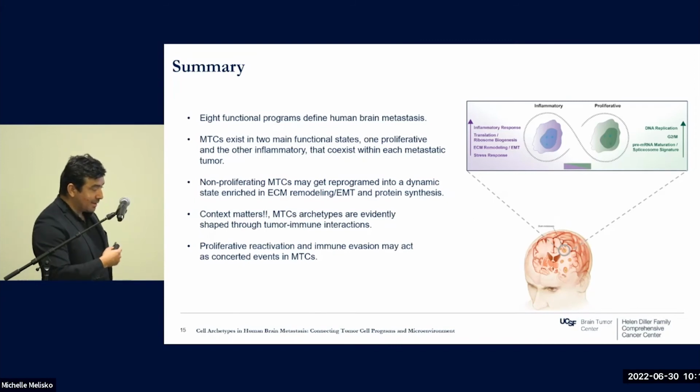We also show that the context matters, so the interaction with the stroma plays a major role in these states that the cancer cell acquires. And we also suggest that the reactivation and proliferation of cancer cells could be associated with the idea of immune escape.